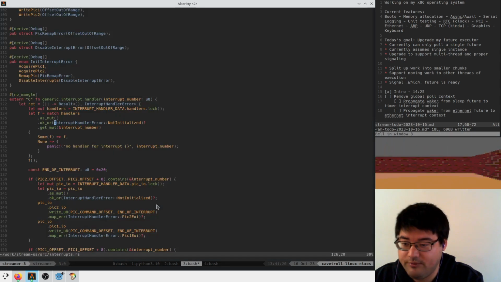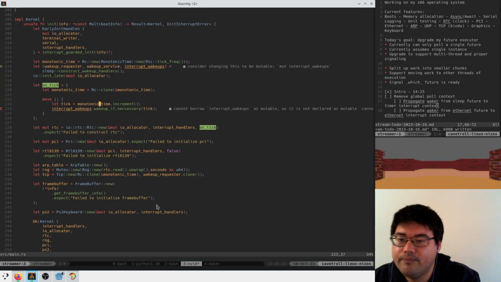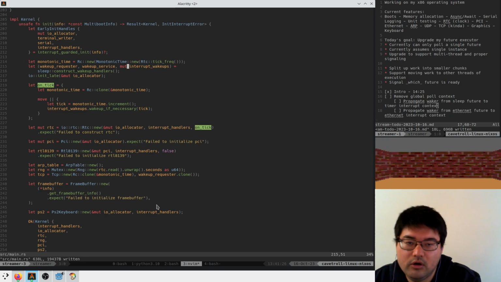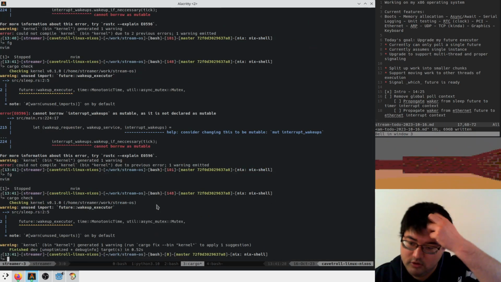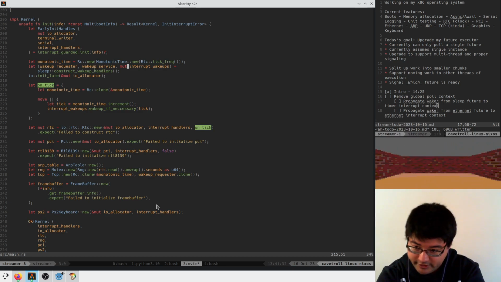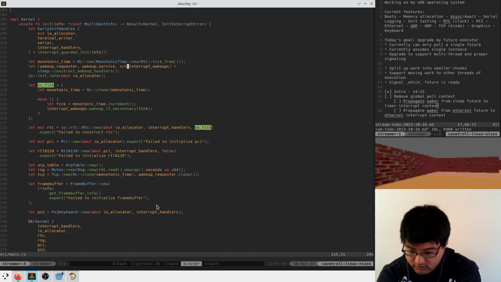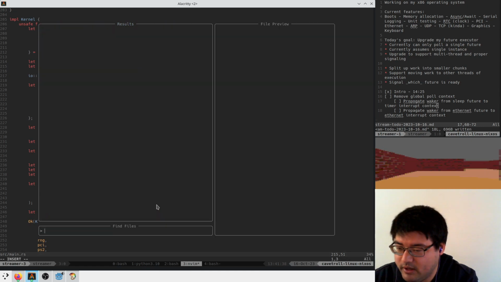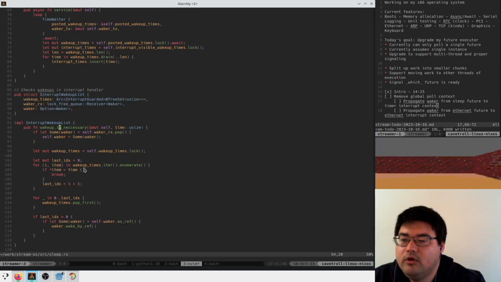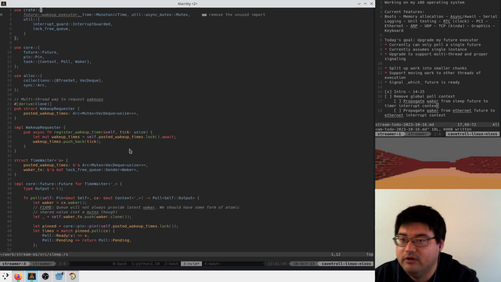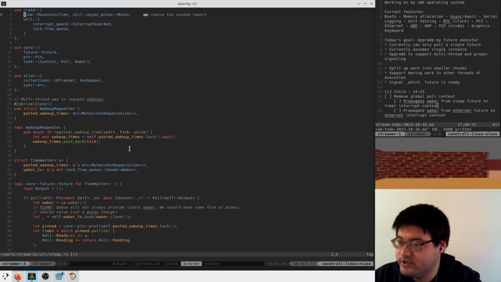Close, close. In main 224, this guy now has to just be declared mutable. Cargo check. There we go. Everyone's propagated to where they have to be. We're chilling. So I guess we can try running that and see if it works, because now in our sleep handler, we no longer try to wake up the executor directly. In fact, this future wake up executor function is now no longer used.